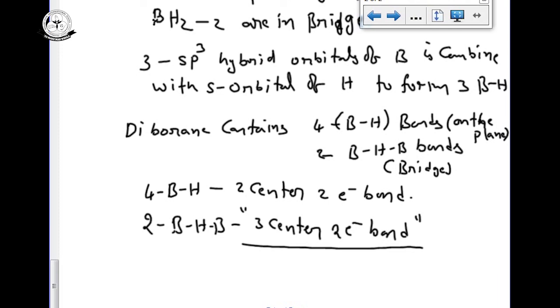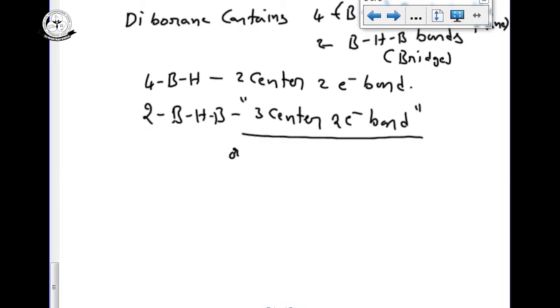That's why its name is 3 center 2 electron bond, or one more name, it is also called banana bond,